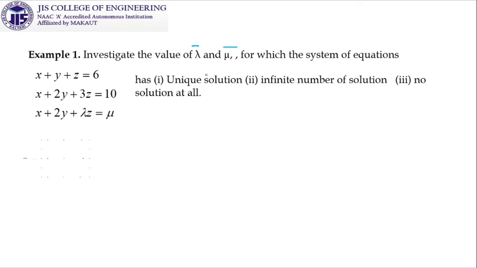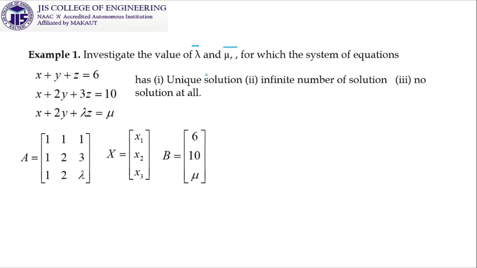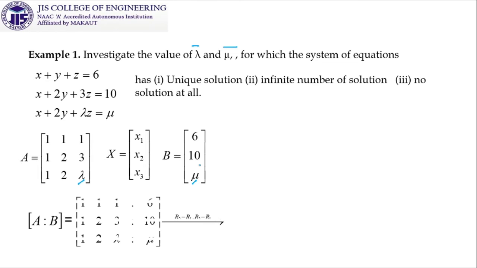So let us see how the problem is going to be tackled. We have identified A, and we have identified x as well as the vector b. A contains lambda and b contains mu. So what will be our augmented matrix? The matrix will be of this form, and our target is to find the rank of this augmented matrix. That means we are going to apply elementary row operations. So it is 1, it is 1. Our target is to make this 2 first 0. That is why in the first step we are applying R2 minus R1 and R3 minus R1 to get this matrix.